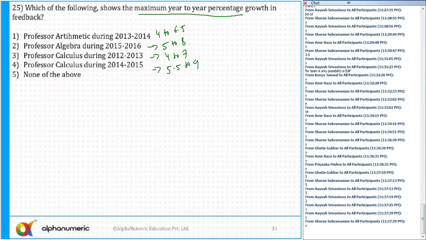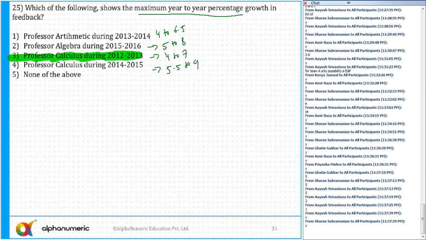And if you find out what is the maximum percentage change, the correct answer is option number 3. That is approximately 75%. 4 to 7, so 3 by 4, the change of 3 by 4, that is 75%. Rest all of them are less. So the answer is option number 3.